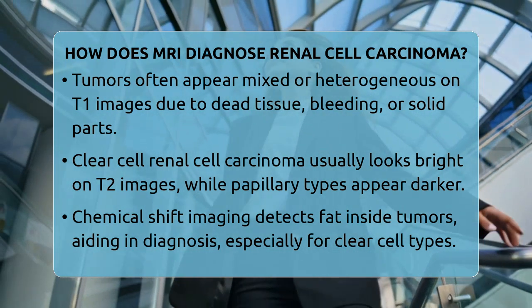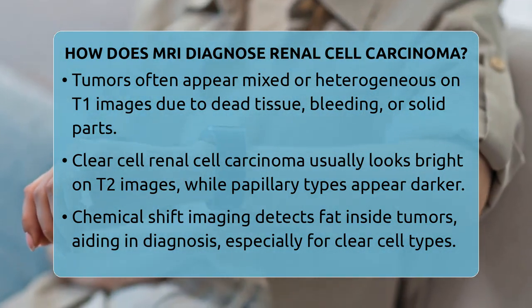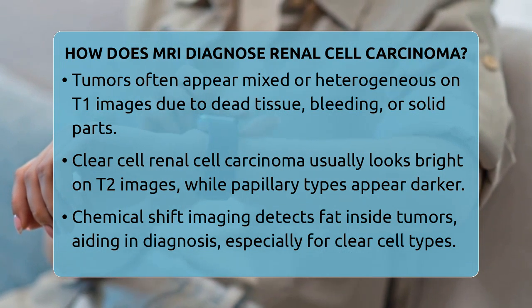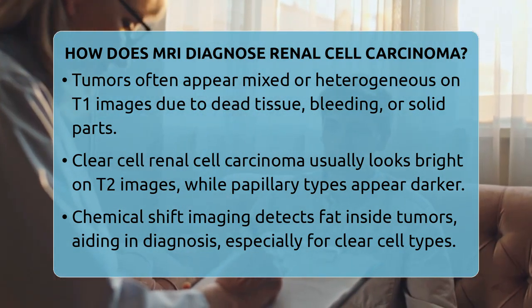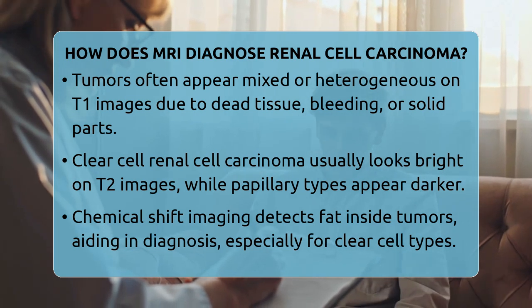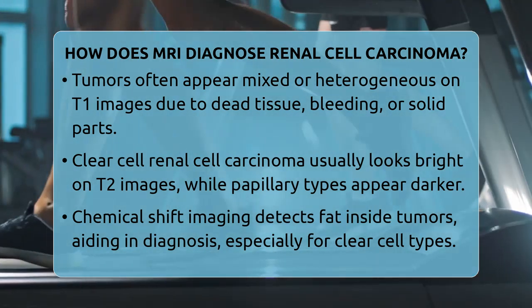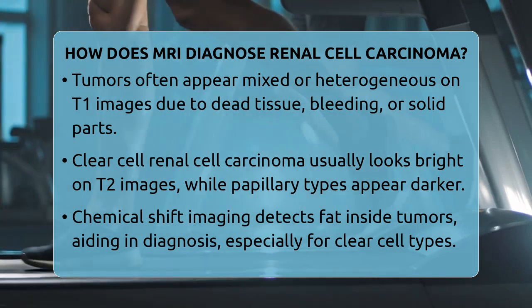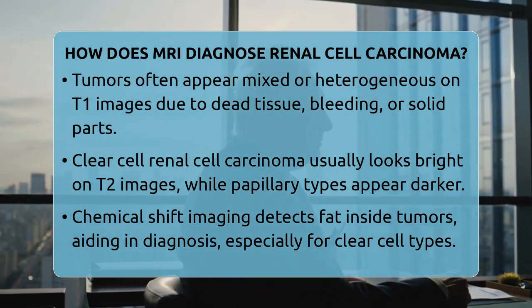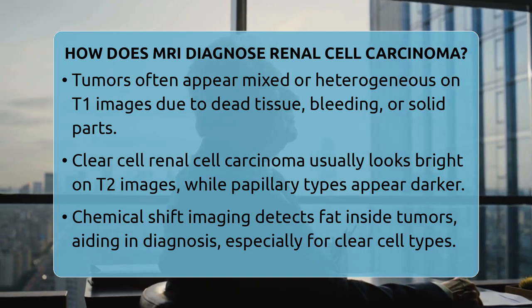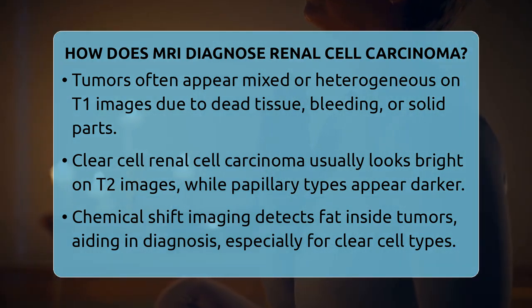These are substances like gadolinium that make blood vessels and tissues more visible. When contrast is injected, kidney tumors often show rapid enhancement in the early arterial phase, then gradually wash out. Clear cell tumors tend to enhance strongly and unevenly, while papillary tumors enhance more slowly and less intensely. This pattern helps distinguish cancer from benign cysts, which do not enhance at all.